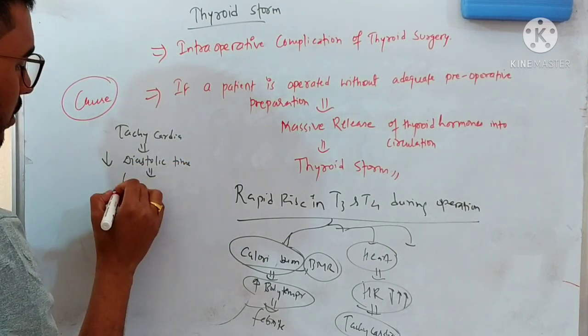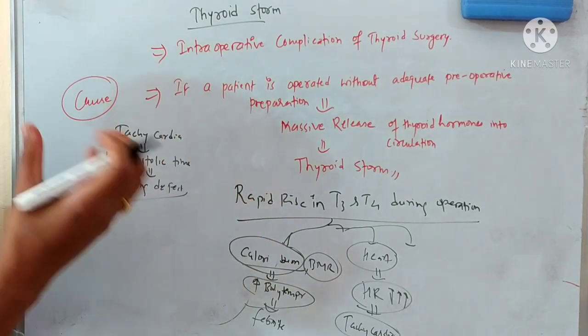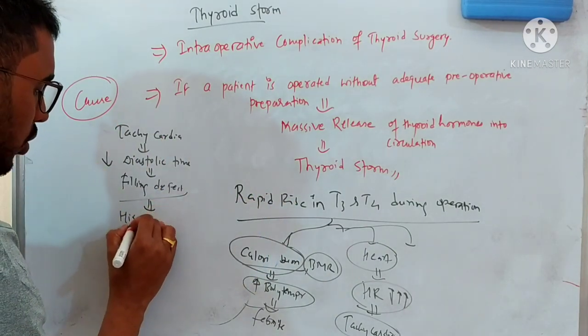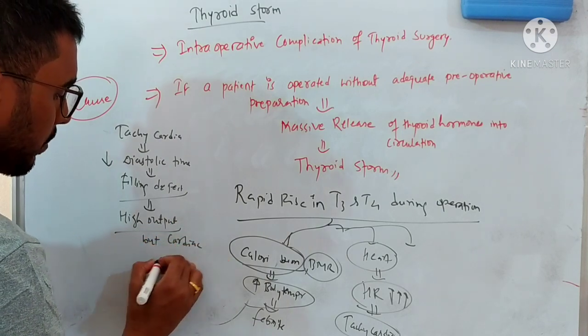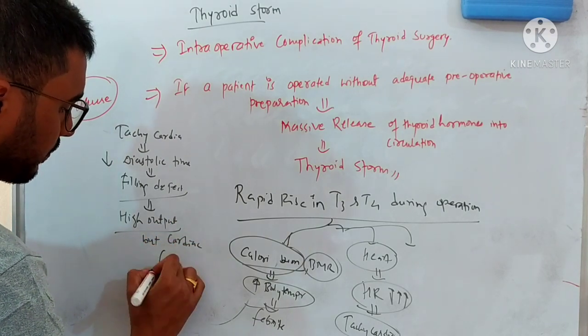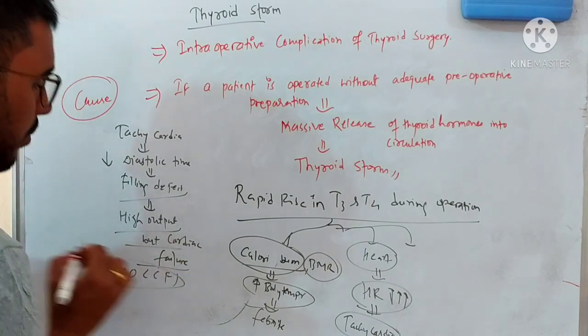So decreased diastolic time means there will be a filling defect. But the heart is contracting in a very abrupt manner, due to which there will be high output, but there will also be cardiac failure. So the person will be having high output congestive cardiac failure.